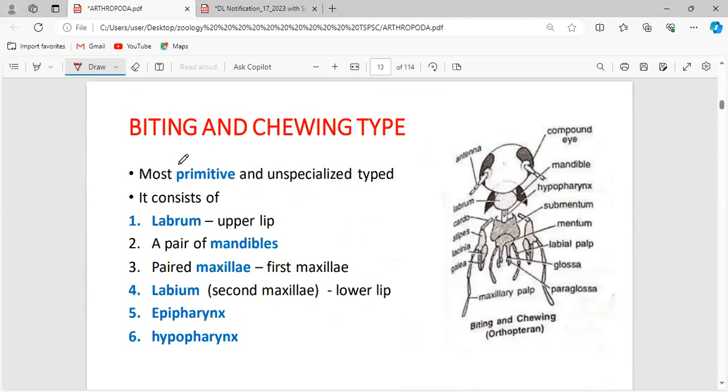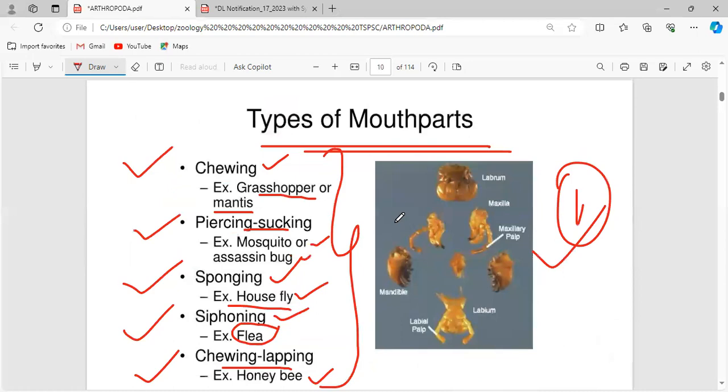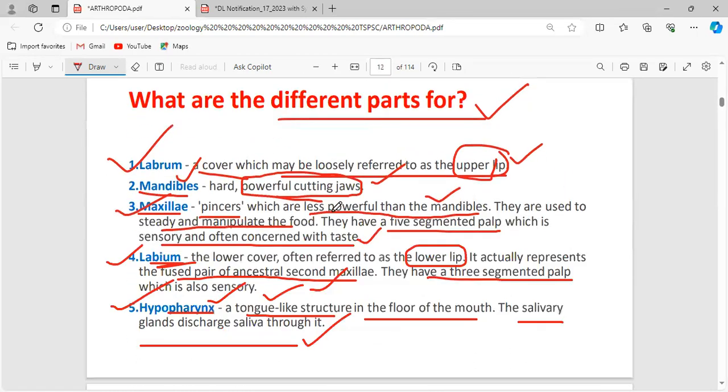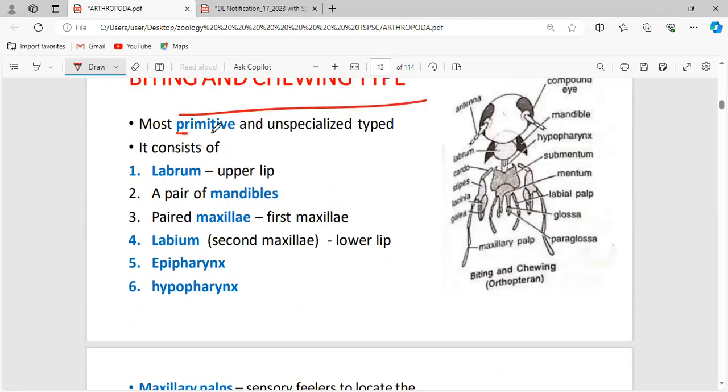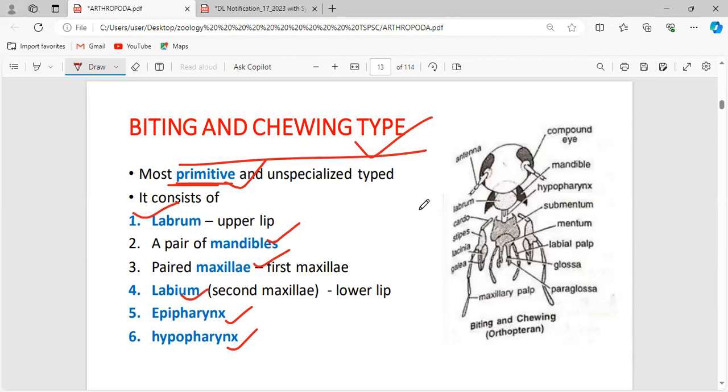Now, the biting and chewing type. The best example for the biting and chewing type is the grasshopper. This is the most primitive type, and we know that the labrum, mandibles, maxillae, labium, epipharynx and hypopharynx are the structures present in this type. The labrum is the upper lip, the labium is the lower lip, and this lower lip is the second maxillae.